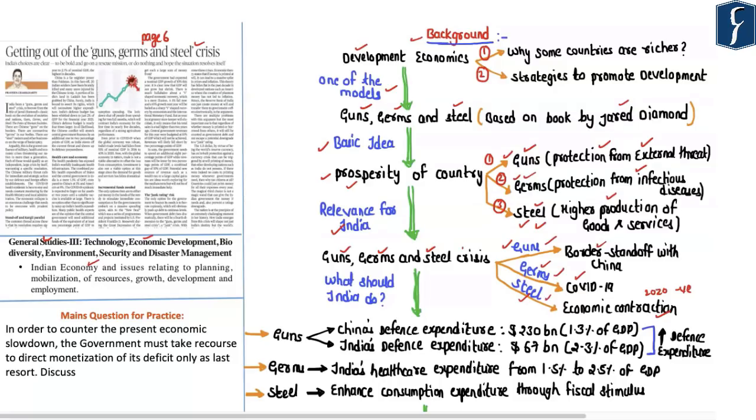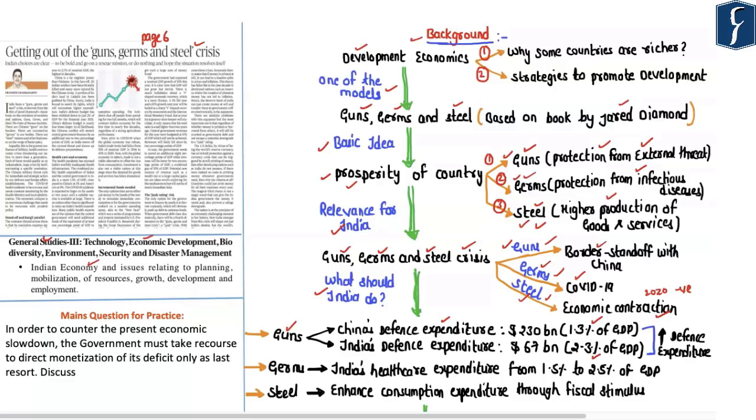Now, how India comes out of these three simultaneous crises would not only define the future trajectory of the Indian economy, it may well define the future trajectory of the world economy as well. As far as the guns crisis is concerned, if you look at China's defense expenditure, at 1.3 percent of its GDP it is much lower than India's defense expenditure, which is around 2.3 percent of its GDP.